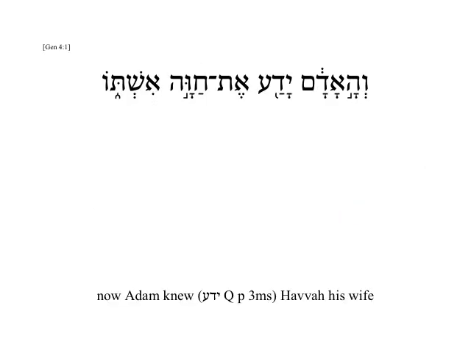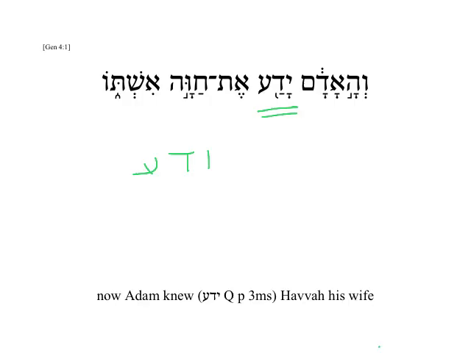Let's look at an example. Vehaadam yada et Chava ishto. Now, Adam, or the man, he knew Chava, his wife. Here we have yada, which comes from the root yod, dalet, ayin, yada, and it means to know.